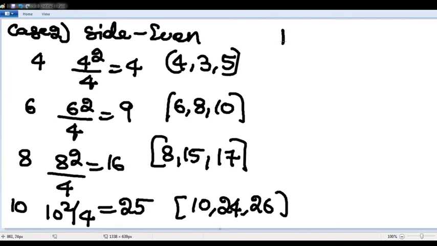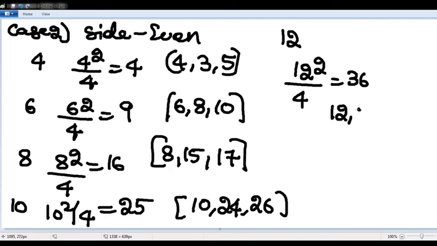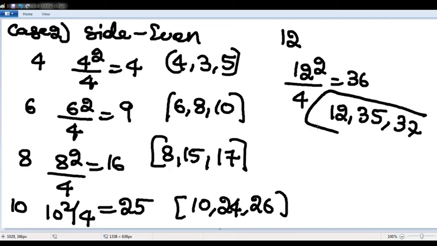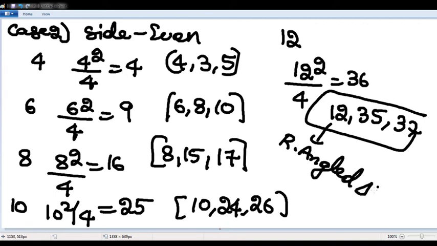If it is 12, then I will explain why I am explaining this. 12 squared divided by 4: 144 by 4 is 36. Subtract 1 and add 1: 12, 35, 37. This is the question which is given. This is a right angled triangle. The question is taken from a right angled triangle.